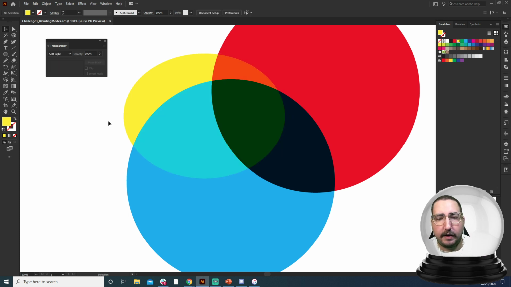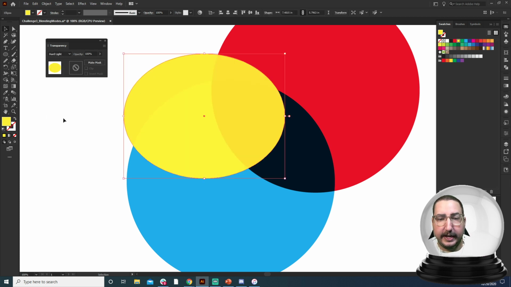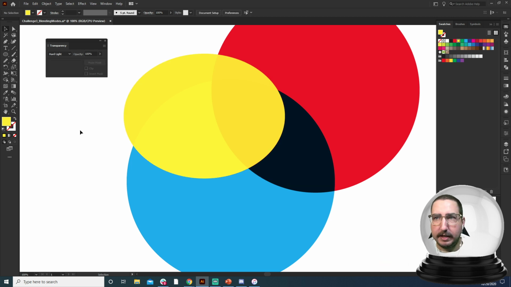Soft light is a little bit softer, a little more palatable. And then hard light is the most intense. It's going to really pump those colors up. So that's how you play around with those colors and those blending modes.